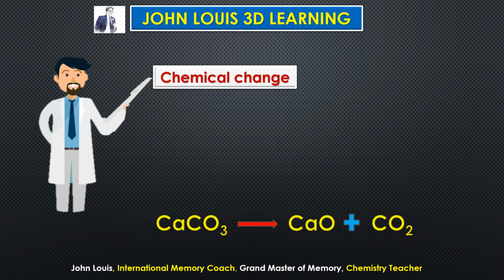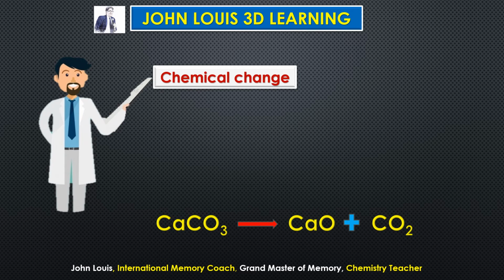When there is more than one product or reactant, we put a plus sign between them. Here one reactant is converted into two products. Both products will have entirely different characters, mostly differing from calcium carbonate.